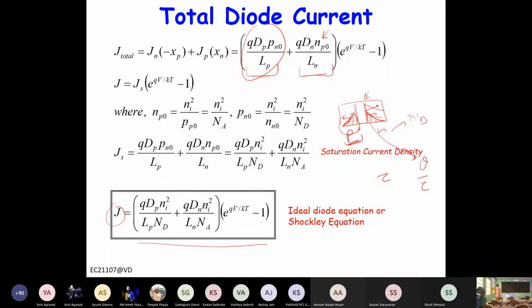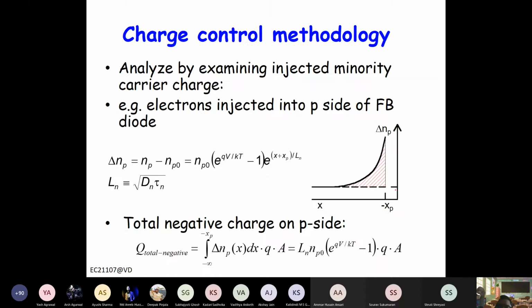So the injected carriers are holes here, so this becomes tau p. This is, let's say, Q1, this is Q2. Injected carriers are electrons, so this becomes tau n, and you add the two, basically you get the total current, right? So that you can see here.